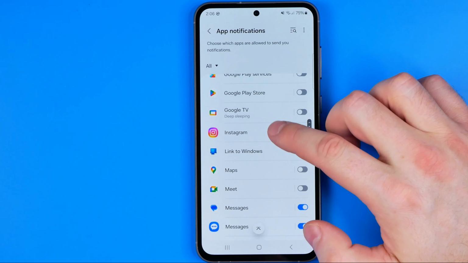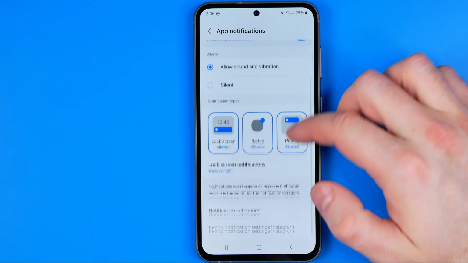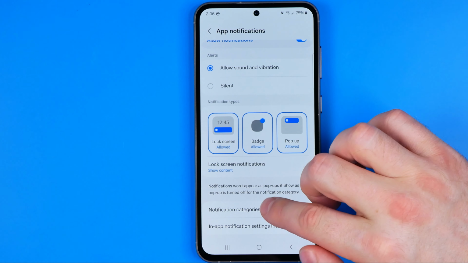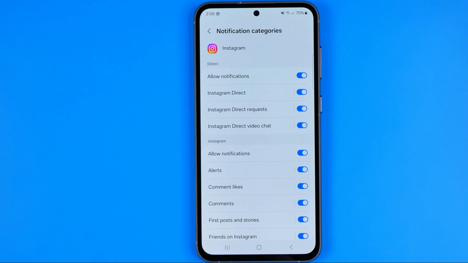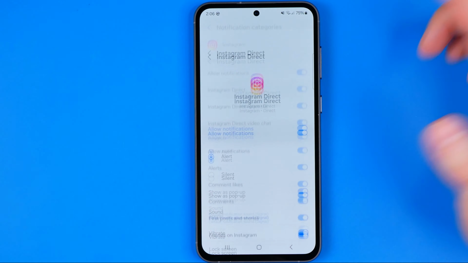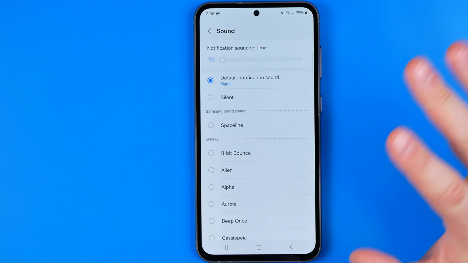Let's say we can change it in the same way for Instagram. We just need to get into notification categories, and then we can change it for Instagram direct messages in the exact same way.